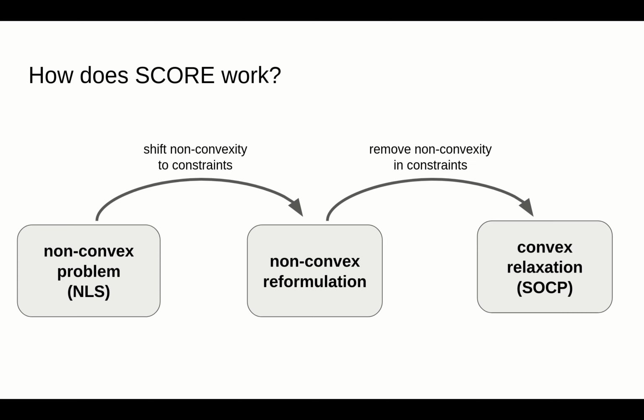How do we actually arrive at SCORE? So it all begins with the MAP estimate, which is actually a non-convex, nonlinear least squares problem. We reformulate this problem to shift all of the non-convexity in it to the constraints. We then perform various modifications to these constraints to remove their non-convexity, and the resulting formulation is what we term SCORE, which is a convex relaxation of the original maximum a posteriori problem. Notably, SCORE is a second-order cone program, a special class of convex problems that can be solved more efficiently. For more mathematical details on how we actually derive SCORE, we refer you to our paper.